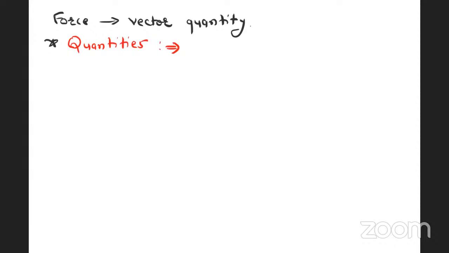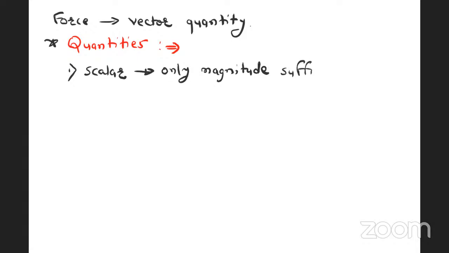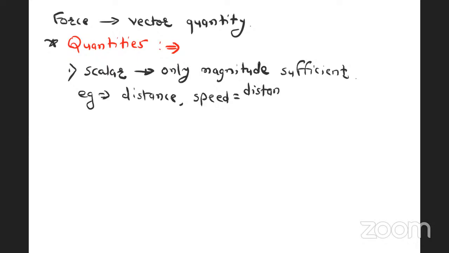Now, first, there are scalar quantities. Scalar quantity means, to define a scalar quantity, only magnitude is sufficient. Only magnitude is required to define the quantity. For example, distance. Distance is a scalar quantity. Speed is nothing but distance divided by time, and which is a scalar quantity. Speed is a scalar quantity.